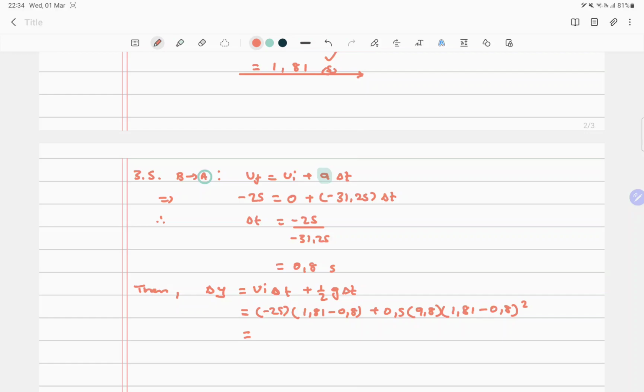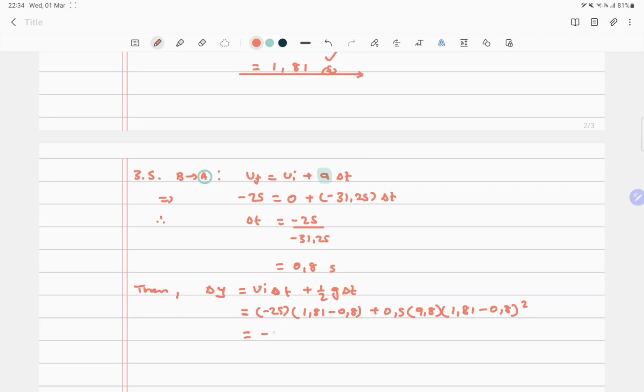So I'm just trying to shorten things here. So we've got minus 25 into 1.81 minus 0.8, okay, plus 0.5 into 9.8 into 1.81 minus 0.8 squared. But when you're doing a complex calculation like this, you need to be very careful, guys, to not make mistakes, because mistakes do occur here.